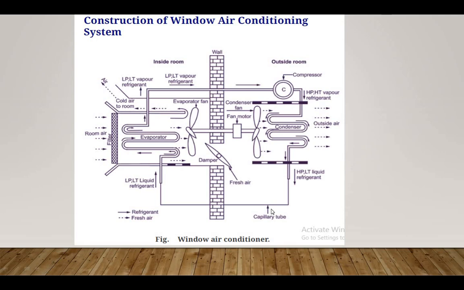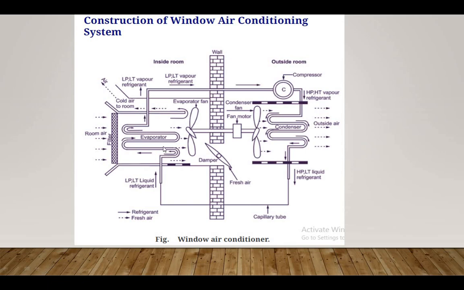Here there is a capillary tube. The function of this capillary tube is to convert the high pressure low temperature liquid refrigerant into low pressure low temperature liquid refrigerant. You can see that the capillary tube is mounted between the condenser and evaporator. Through the capillary tube, the low pressure low temperature liquid refrigerant enters the evaporator, where it absorbs heat from the air, producing the cooling effect.